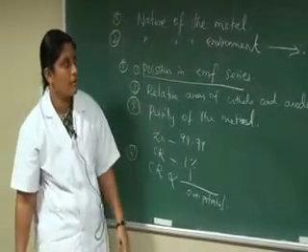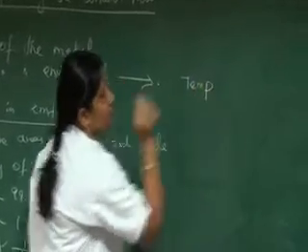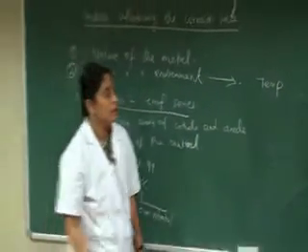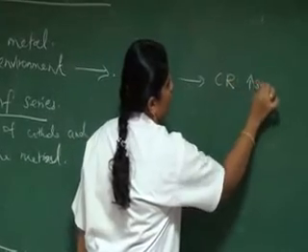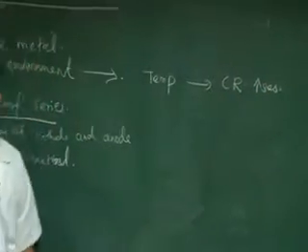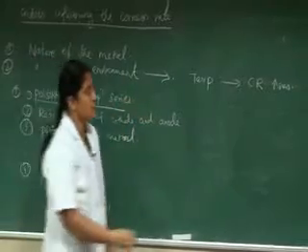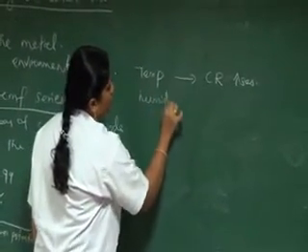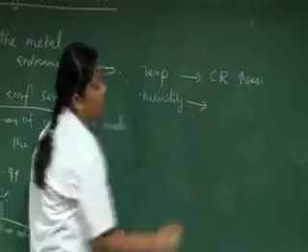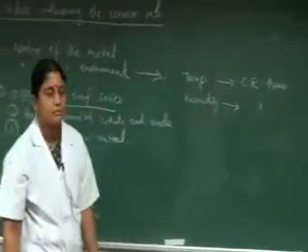Regarding the nature of the environment, if we raise the temperature, what takes place? The corrosion rate (CR) increases. Therefore, when we raise the temperature, the corrosion rate increases. And second, oxygen and moisture, which is nothing but humidity. As the humidity of the environment increases, the corrosion rate increases.